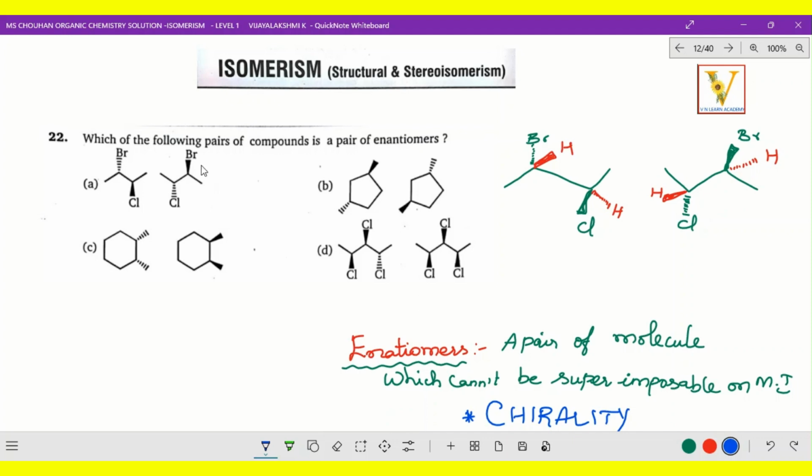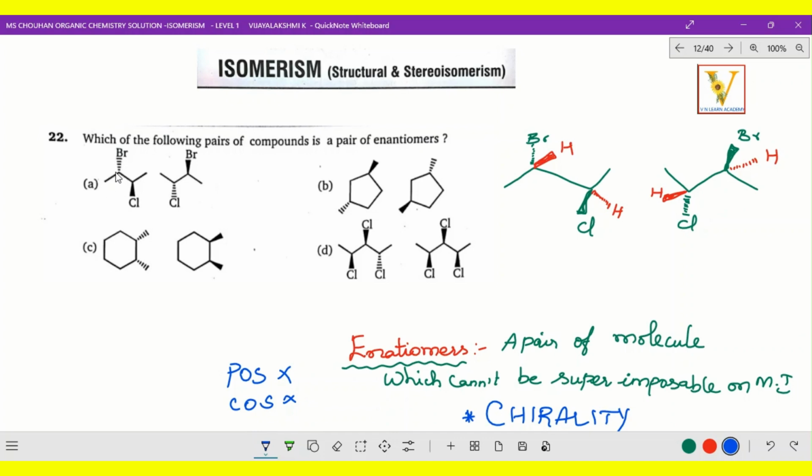The next question: which of the following pairs of compounds is a pair of enantiomers? Enantiomers are nothing but a pair of molecules which are non-superimposable mirror images. So that is called enantiomers. Now let us check in these options which pair is enantiomers. One more point: enantiomers are optically active, so POS and COS will be absent. Come on, let us check each and every option.